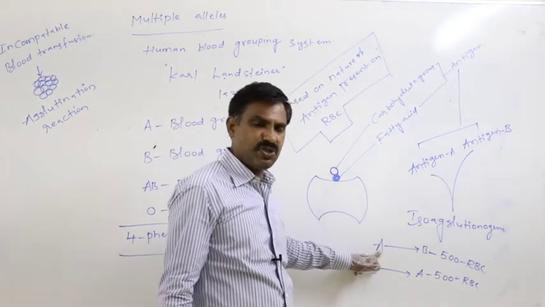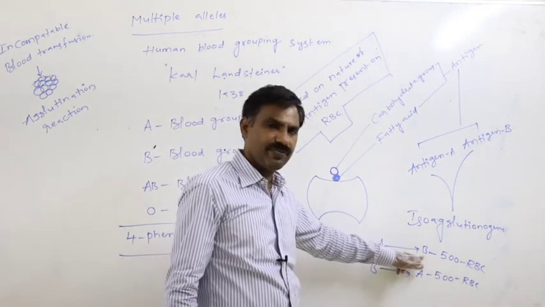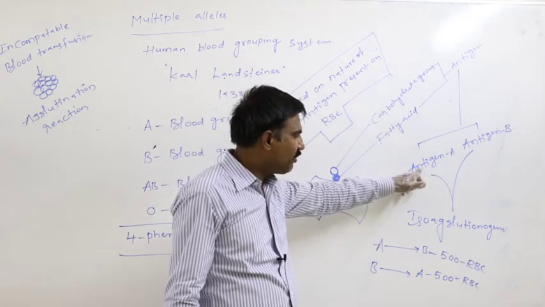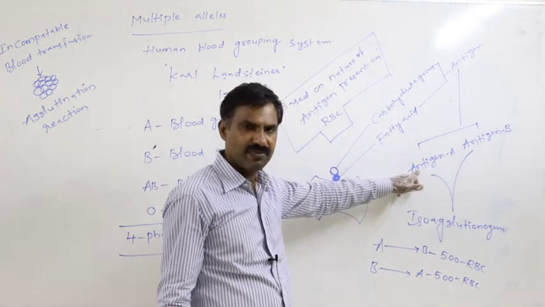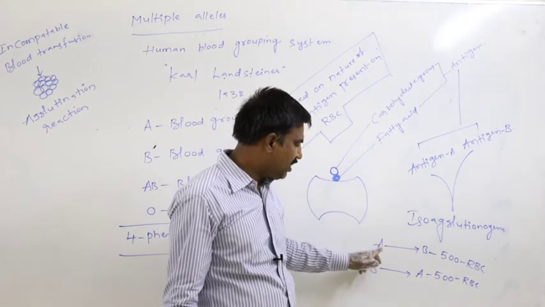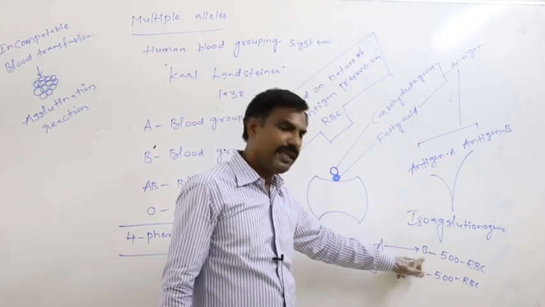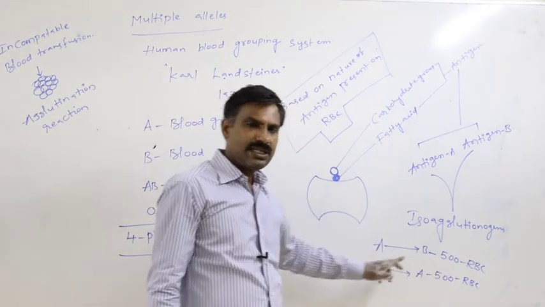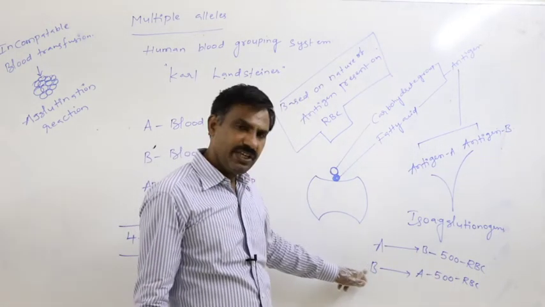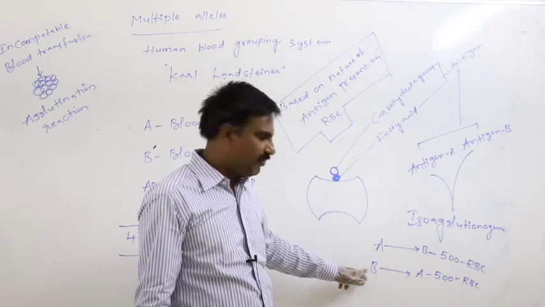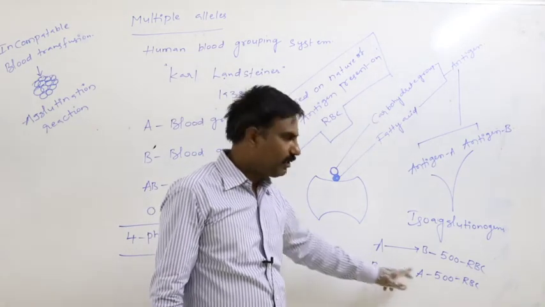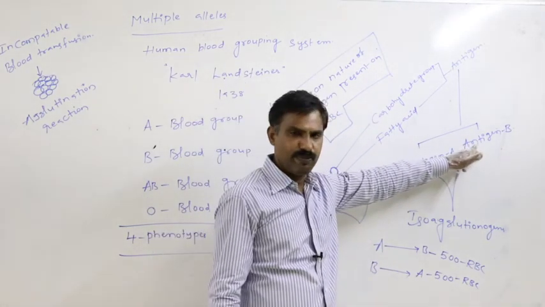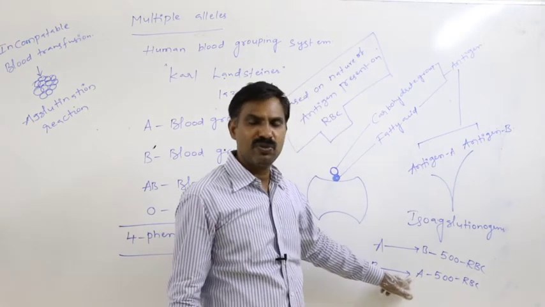During the transfusion of blood from A to B, by the involvement of antigen A, 500 RBCs are destroyed in B person's body. Similarly, if we allow the transfusion of blood from B to A, due to antigen B, the same rate of RBCs may be destroyed in the A blood group person.